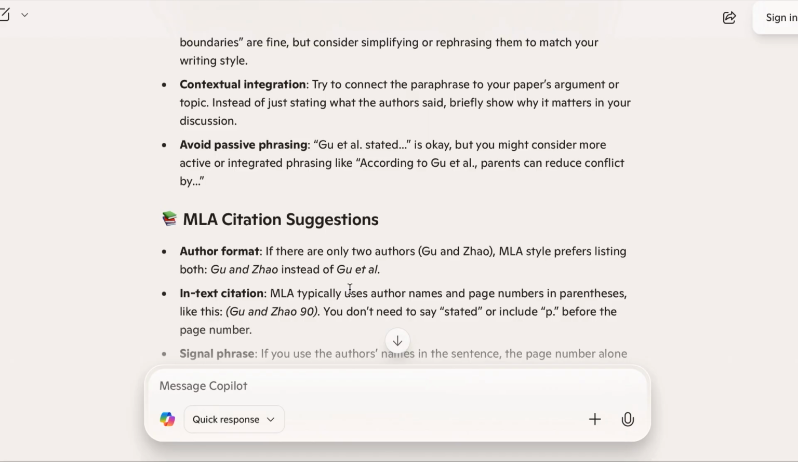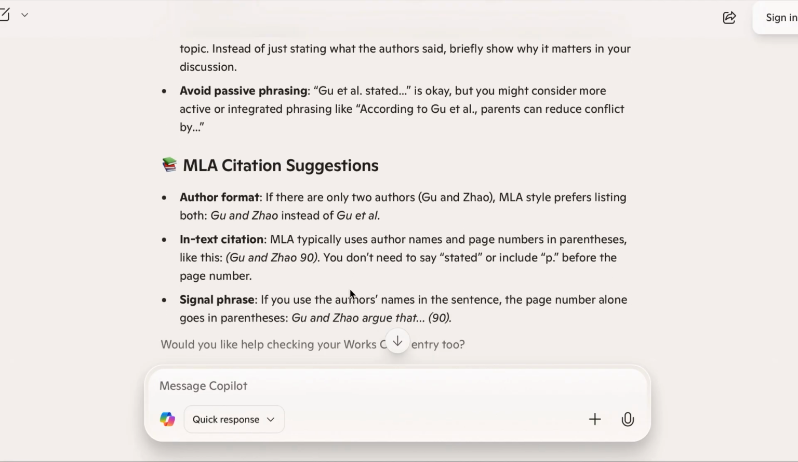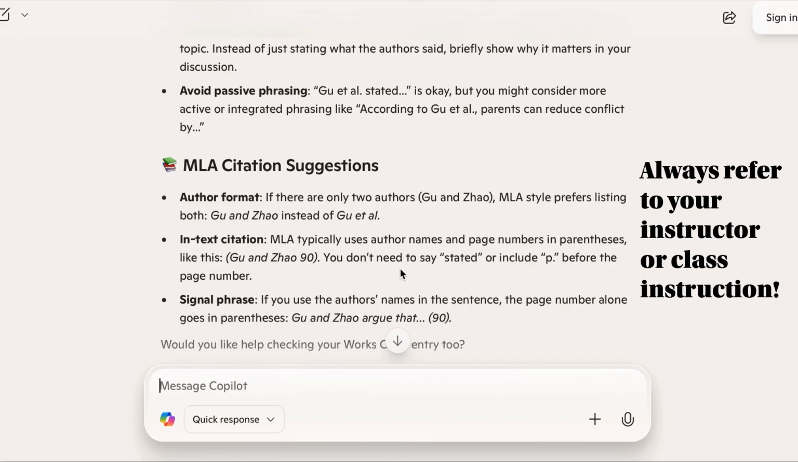I also had incorrectly used past tense verb, whereas MLA cites using present tense verbs. So it's going to tell me that I don't need stated. And MLA also doesn't use the little p period before a page number. So it's showing me that. It's not telling me exactly why it was wrong specifically, but it's still giving some good information that as a student, I would suggest you pair with the instruction that you're getting from your course.